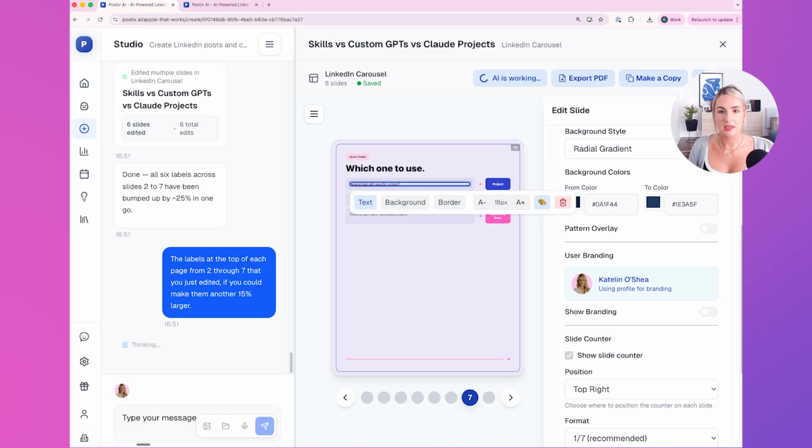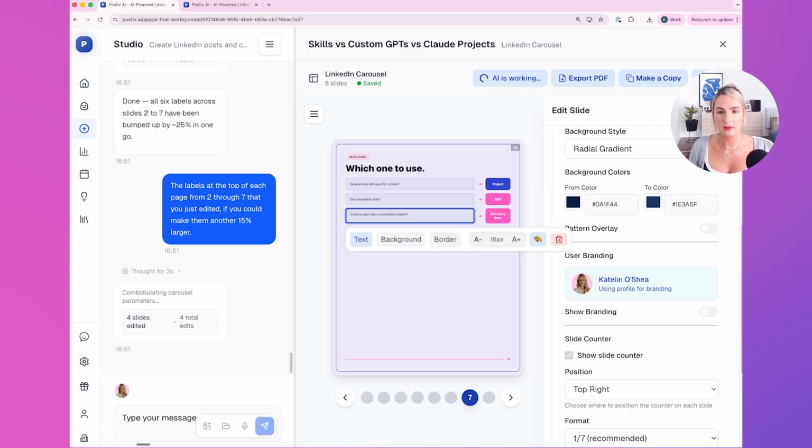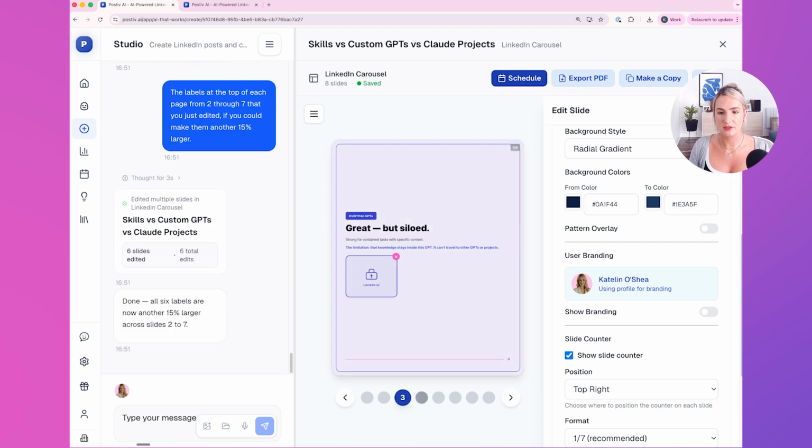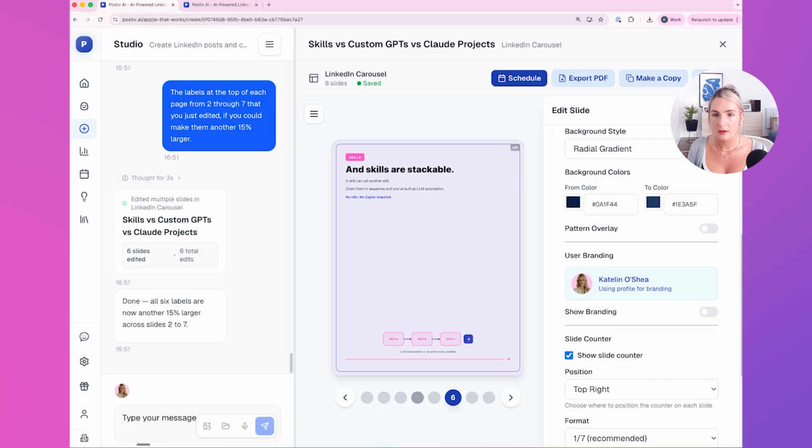Now you can actually individually edit things as well, if you want to. I just find it's easier to engage with the agent, because it's able to make all those changes across the whole document without me having to touch anything. So that's going to save me time. Okay.